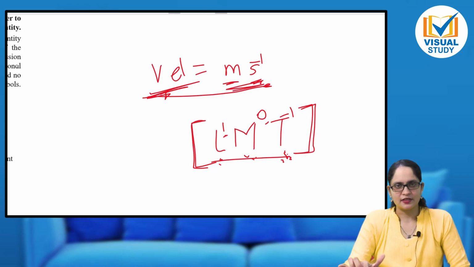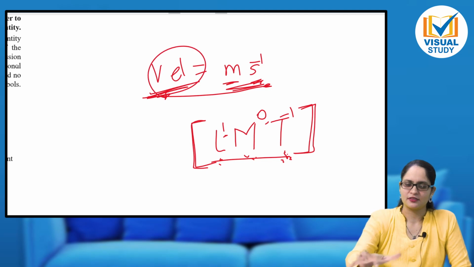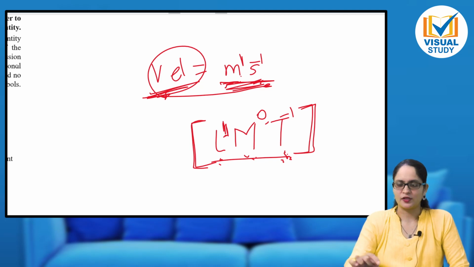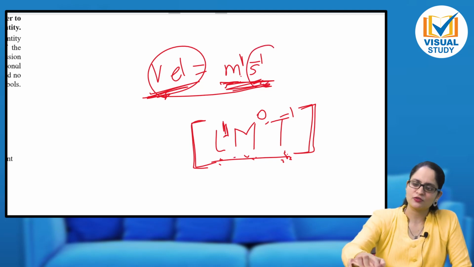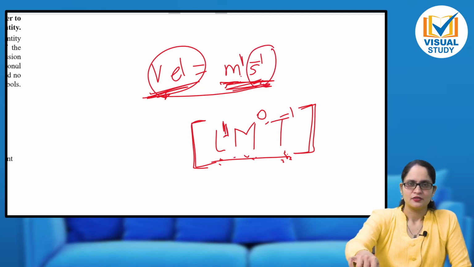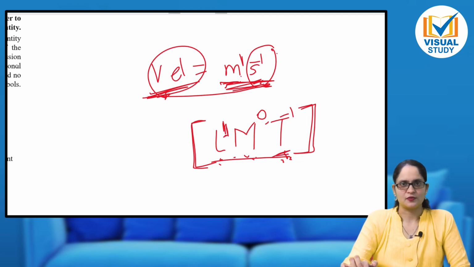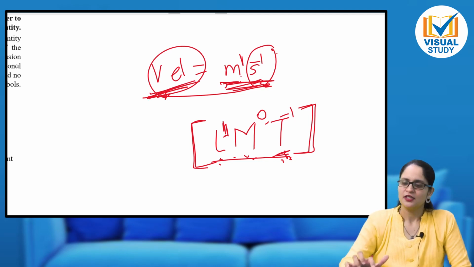Now let us see where they are present here in velocity. Velocity's unit is meter per second. So distance, meter, L raised to 1. Meter has power 1. So I will write here 1. L raised to 1. Mass is not here. Here is only time. So second raised to minus 1. So I will write T raised to minus 1. And mass, there is no mass included in velocity. So I will write M raised to 0.